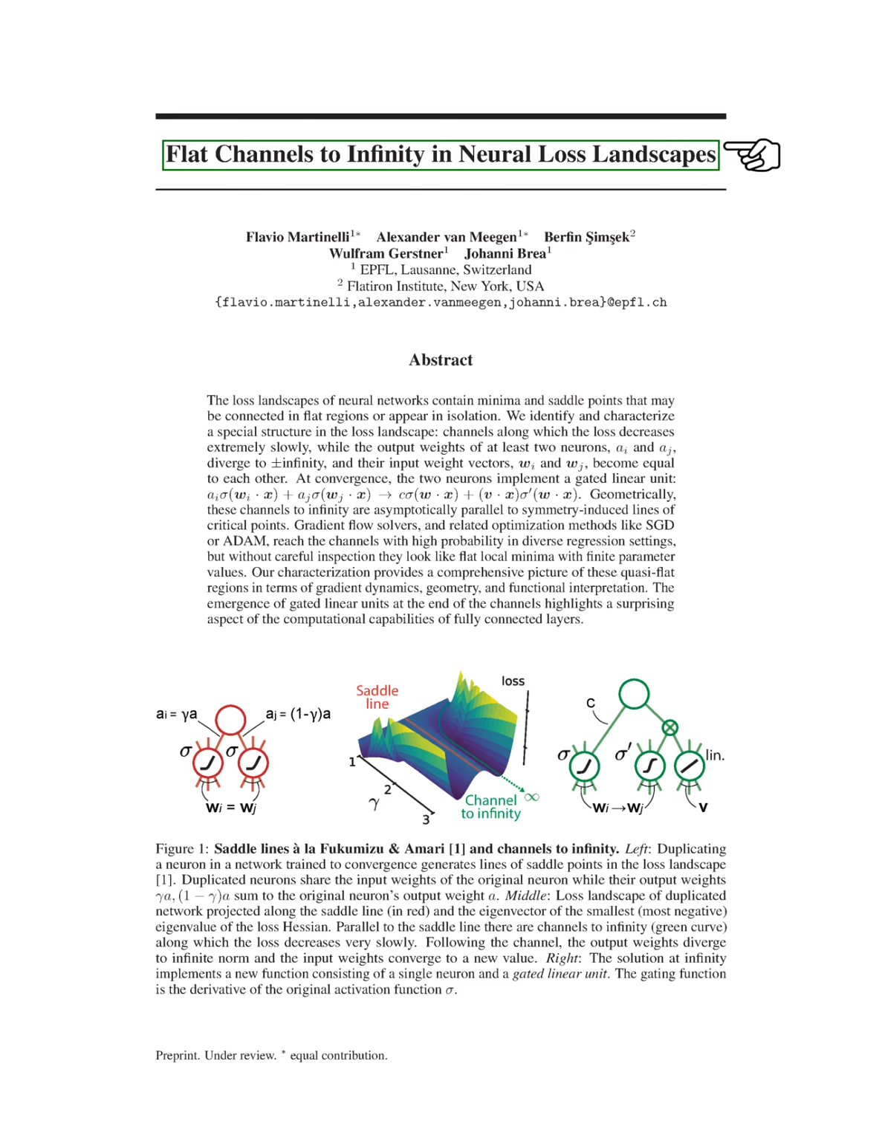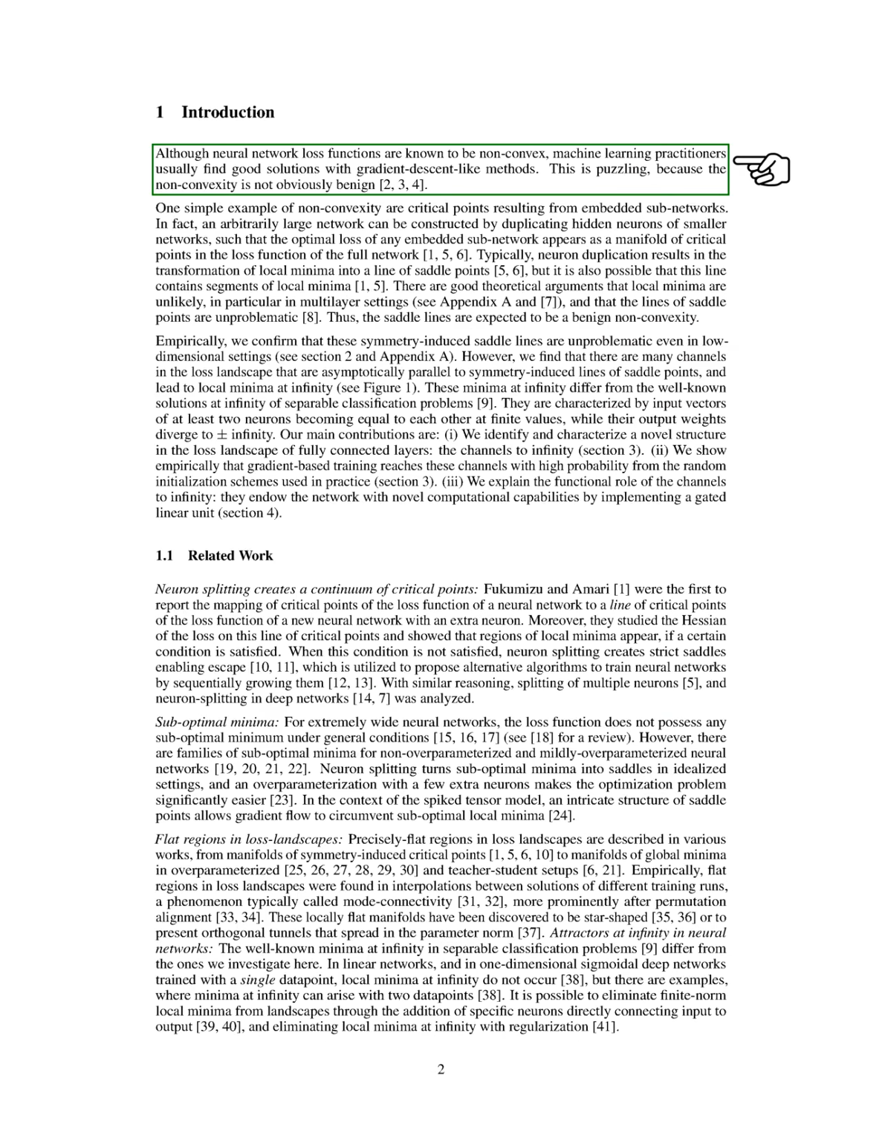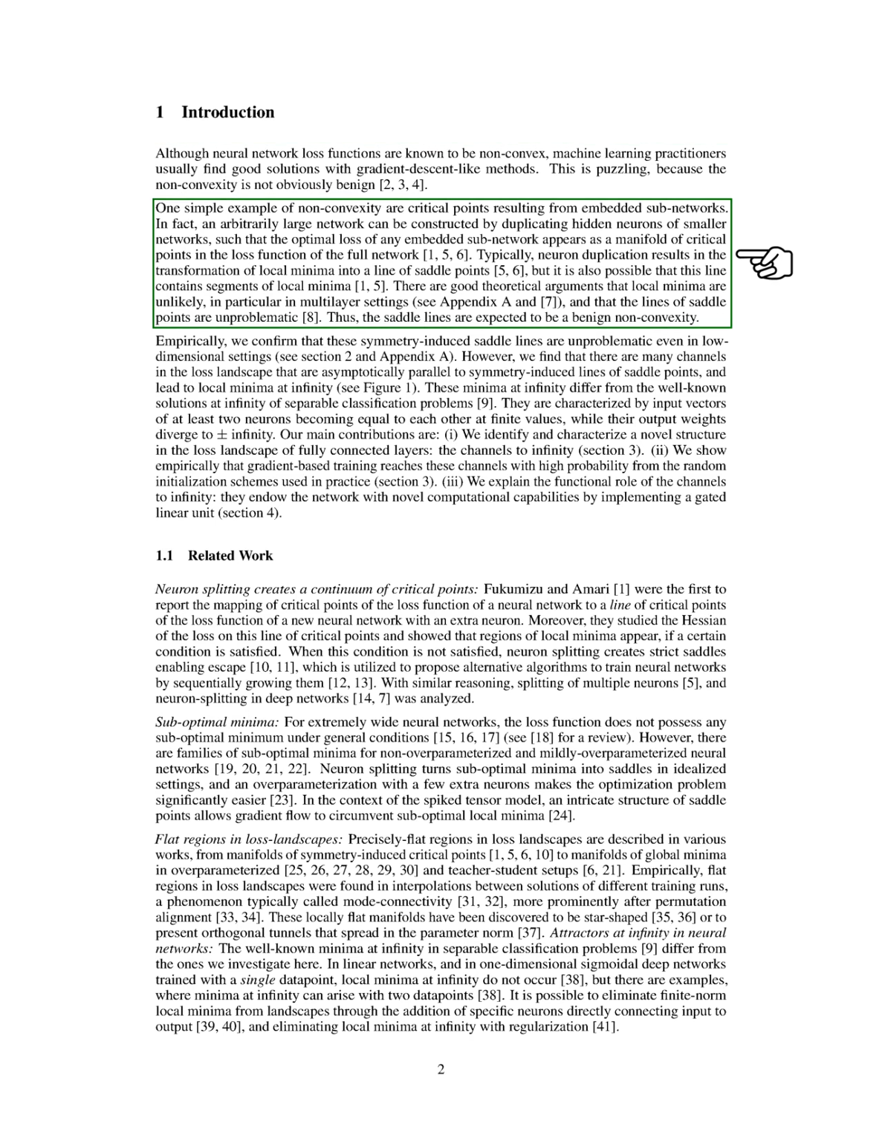Section: Introduction. In this section, we explore the complexities of neural network loss functions, which are known to be non-convex. Despite this, we often find effective solutions using gradient descent methods, which raises questions since non-convexity can be problematic. A straightforward example of non-convexity is the presence of critical points from embedded subnetworks.